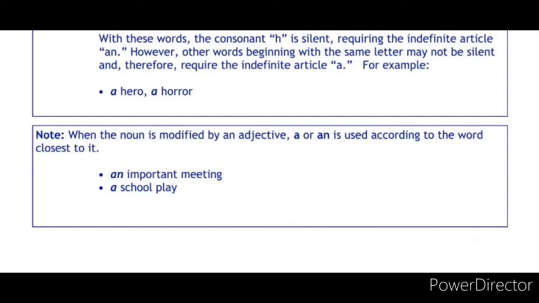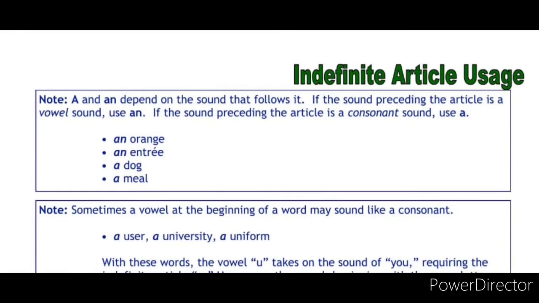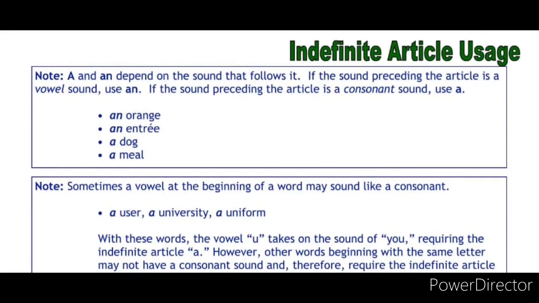An important meeting: meeting is the noun but important is the adjective. So for the adjective we are giving the article an, and for school we are giving the article a. Likewise, the article can be used for adjectives or for nouns. So these are the usages of the indefinite articles a and an, children.